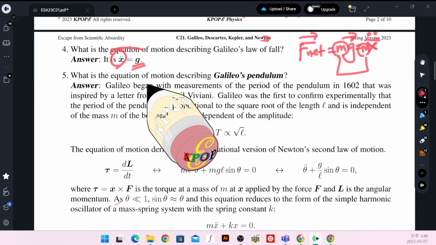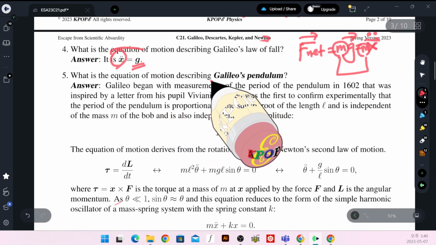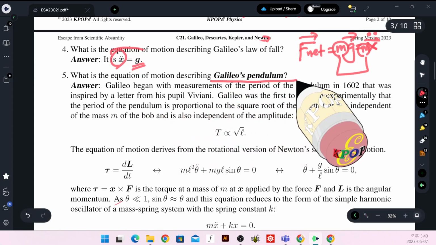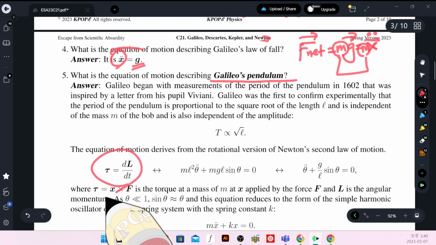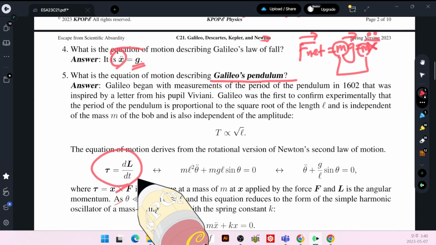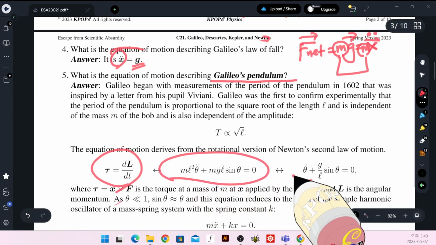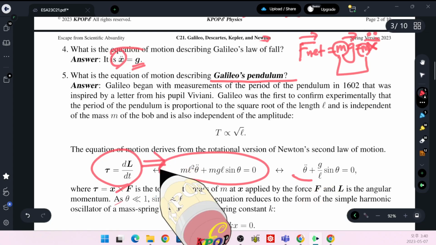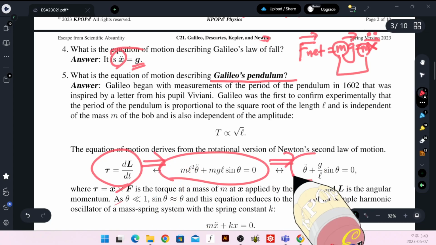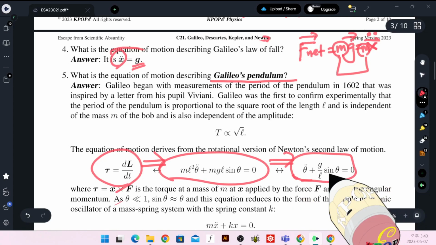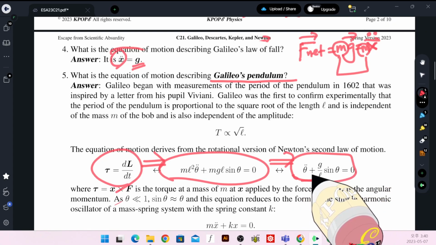What is the equation of motion describing Galileo's pendulum? Actually, that is the rotational version of Newton's second law, that torque is the time derivative of orbital angular momentum. Here, we are more interested in the final result. After solving this equation, you will find the equation of motion that shows a theta double dot.